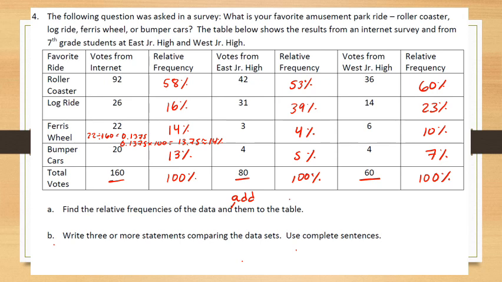So now that we have our table completed, we want to write 3 or more statements comparing the data sets and use complete sentences. So we want to challenge you to come up with some of these. I'm going to leave a question in here so you can write some of those out. And then hopefully tomorrow in class you can look at some of the statements people wrote and see if they look accurate or not based on the data. So again, we're looking for statements that compare the data sets and that use the data from what you have here.